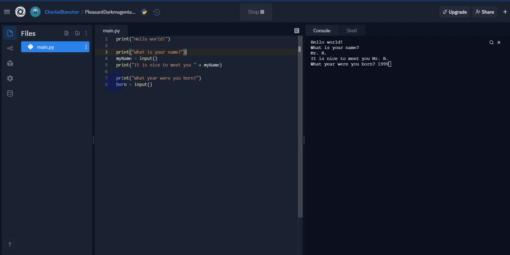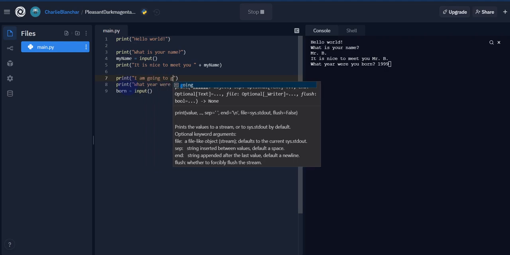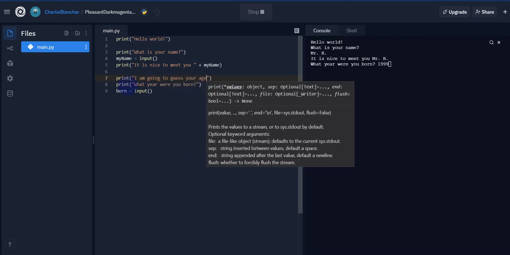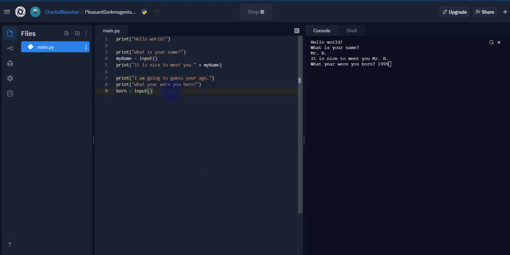So I'm going to go up here to beginning line 7 first of all, and I'm going to have my program say something to the person using this. So I'm going to do another print command here. I'm going to say, I am going to guess your age. Okay, so say what year were you born? It's going to then go ahead and ask for that input.